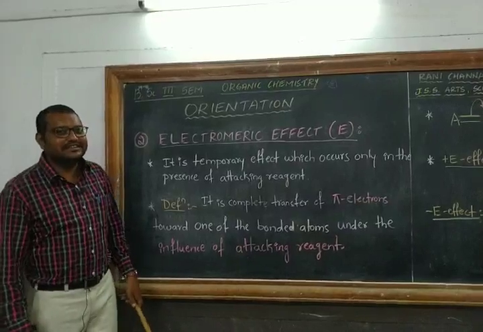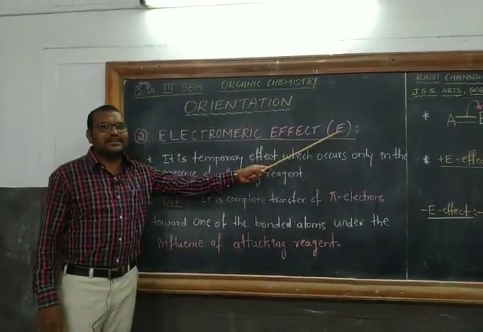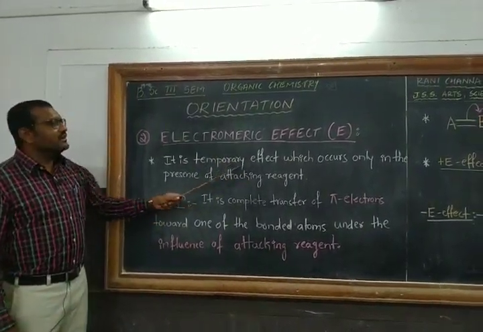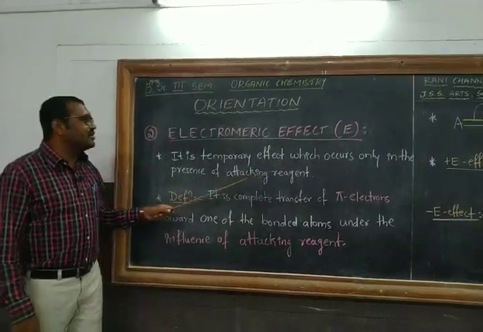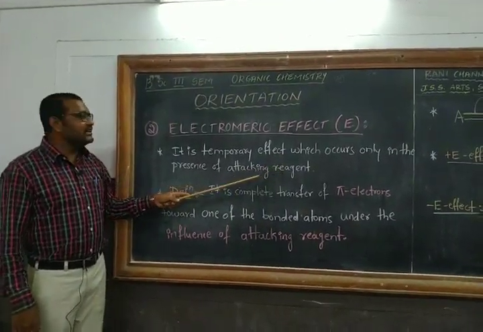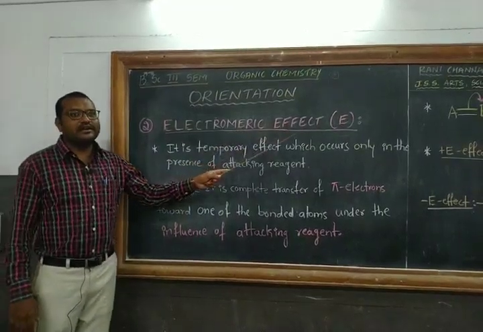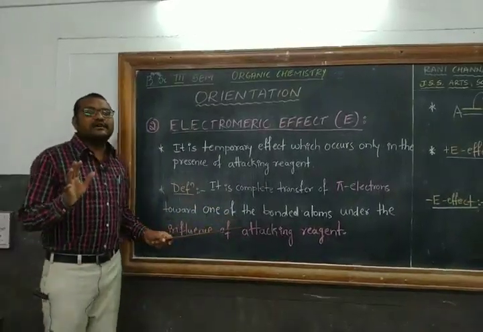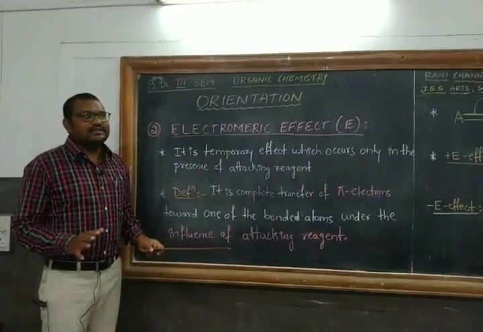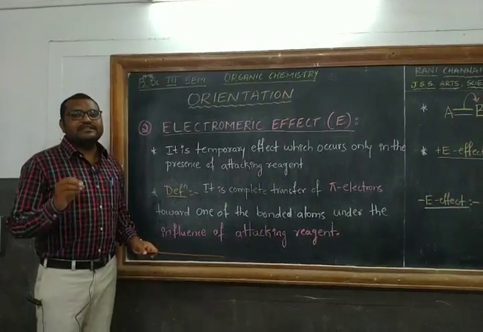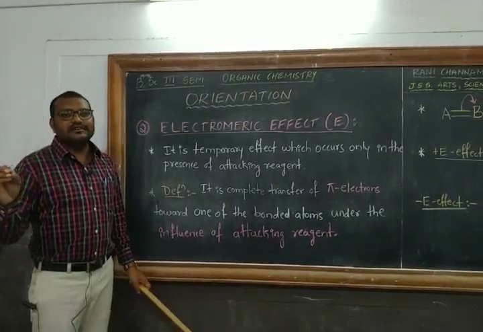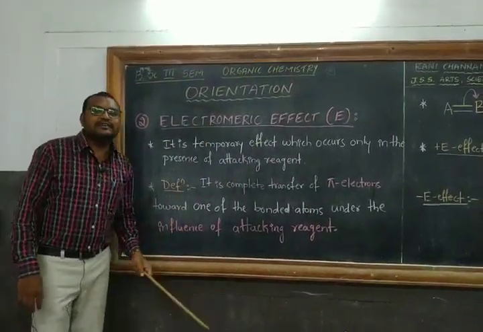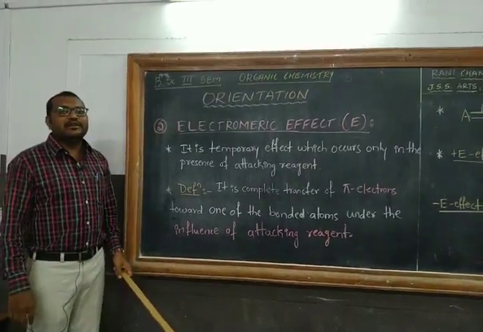Electron displacement effect is the electromeric effect, which is denoted using letter E. Electromeric effect is a temporary effect. Why it is called a temporary effect means it occurs only in the presence of an attacking reagent. If there is no attacking reagent, there will be no electromeric effect. So electromeric effect occurs in unsaturated compounds which have multiple bonds. For example, C double bond C, C double bond O, C triple bond C, and C triple bond N.